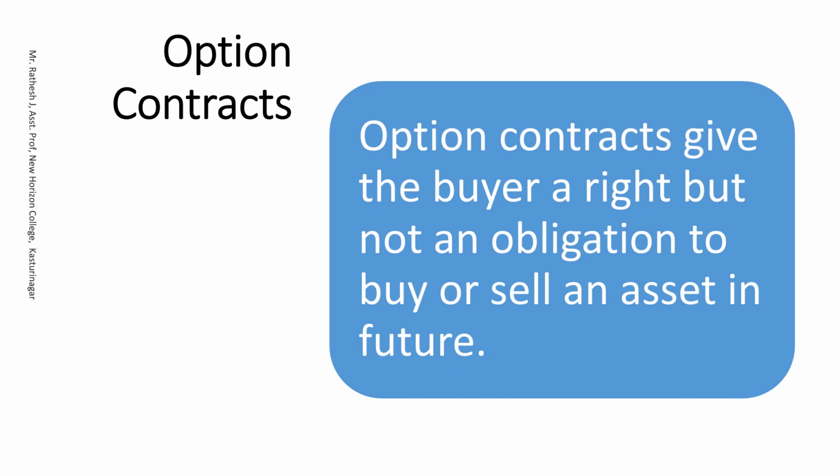In that example, Mr. X was getting a right over that property, where after certain years the land value would increase. So he got a right. Initially he did not have money.